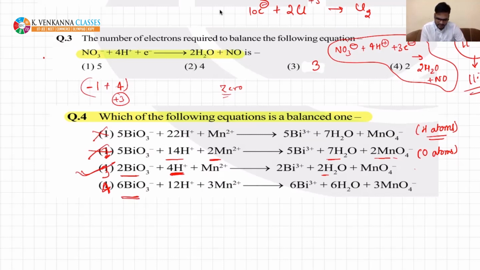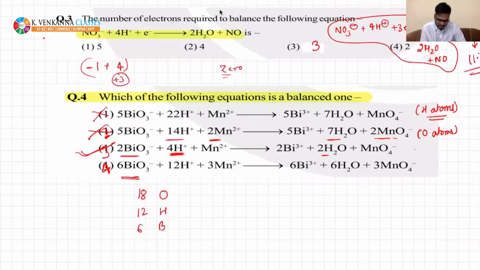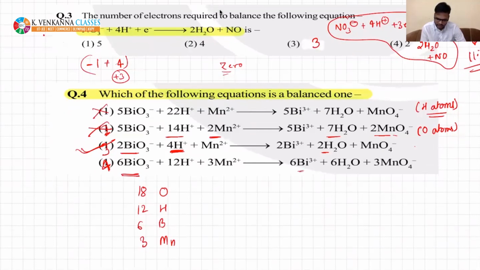In this case, there are 18 oxygen atoms, 12 hydrogen atoms, 6 bismuth, 3 Mn. There are also 6 bismuth. Okay, fine. 3 Mn, that is also right. If you check hydrogen, 12 hydrogen, that is also right. But if you check oxygen, this is 12 and this is 12 plus 12. So this is not balanced. Check oxygen atoms.